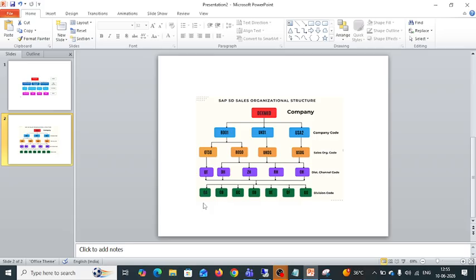Now, the next one is assignment. What is assignment? Assignment is nothing but a connection between two entities. It connects them logically so that the system knows how data flows and integrates between the departments. Here we have MM, SD, FICO, PP. We have all these departments, right? With the definition, we can just define what is company and what is company code in the SAP system.